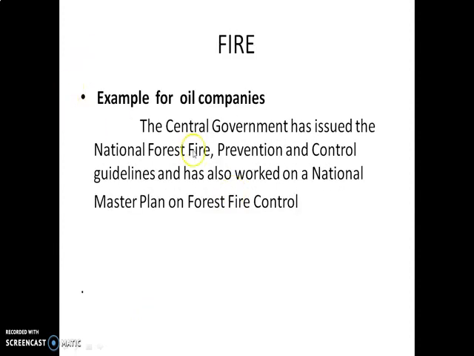Next one, write the example for oil companies. I have to give the examples. An example is the central government has issued the National Forest Fire Prevention and Control Guidelines and also worked on national master plan on forest fire control. This is the example for fire oil companies.